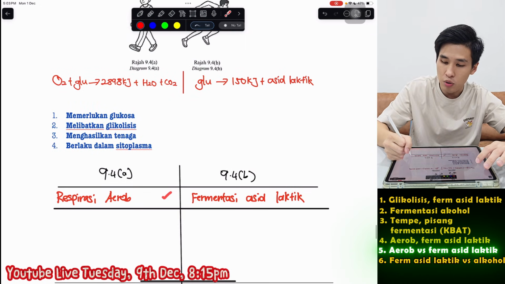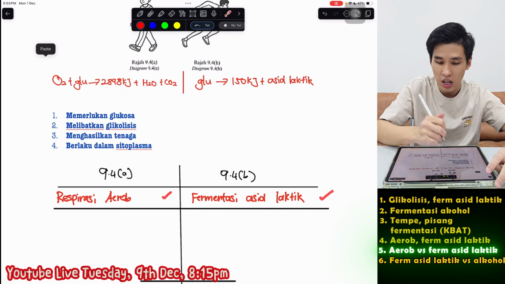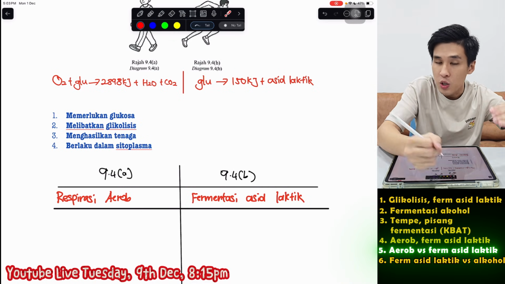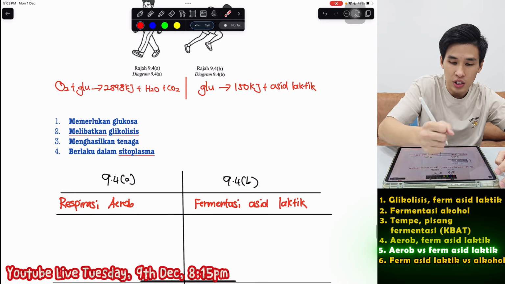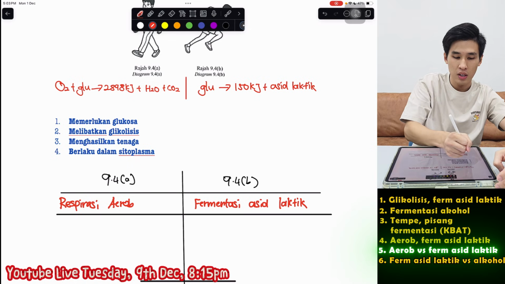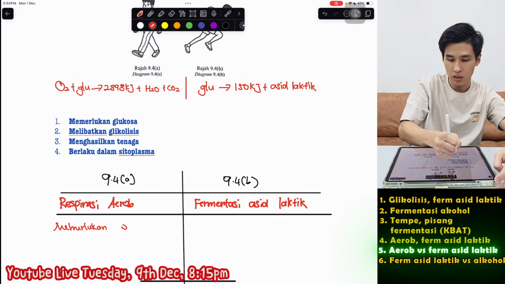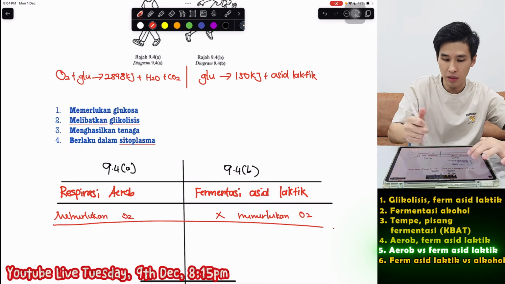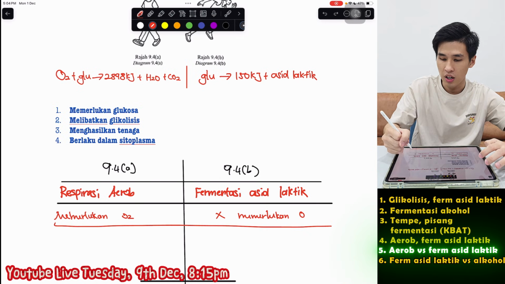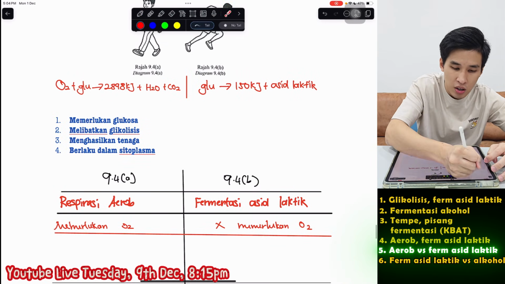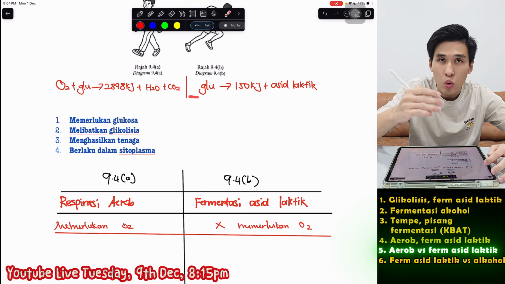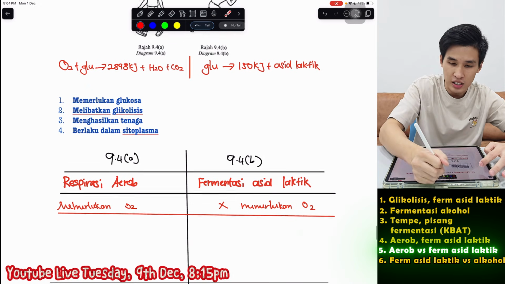Then perbezaan, start with the name first. Remember, kalau dalam struktur section B, section C, non-structure, essay, name always got marks one. Okay, then again, use the equation to help you. So see this one, got oxygen, no oxygen. So this one, memerlukan oxygen. This one, tidak memerlukan. And remember, because of oxygen boleh mengoksidakan glukosa secara lengkap. This one, tiada oksigen, glukosa diurai secara tidak lengkap.